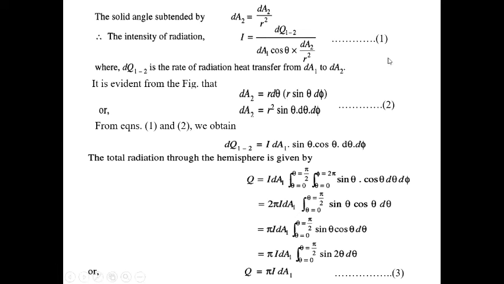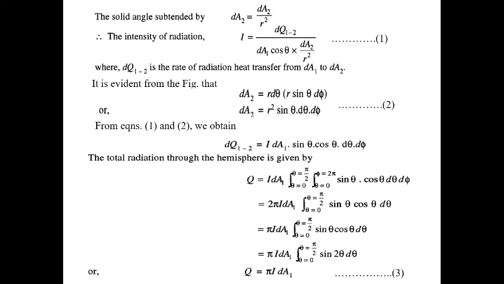Now from these two equations we get dQ1 equals I dA1 cos theta into dA2, and instead of dA2 we write r square sin theta d theta d phi. Clear? So it becomes I dA1 sin theta cos theta d theta d phi, because r square cancels out. So this is for one elementary area to another elementary area.